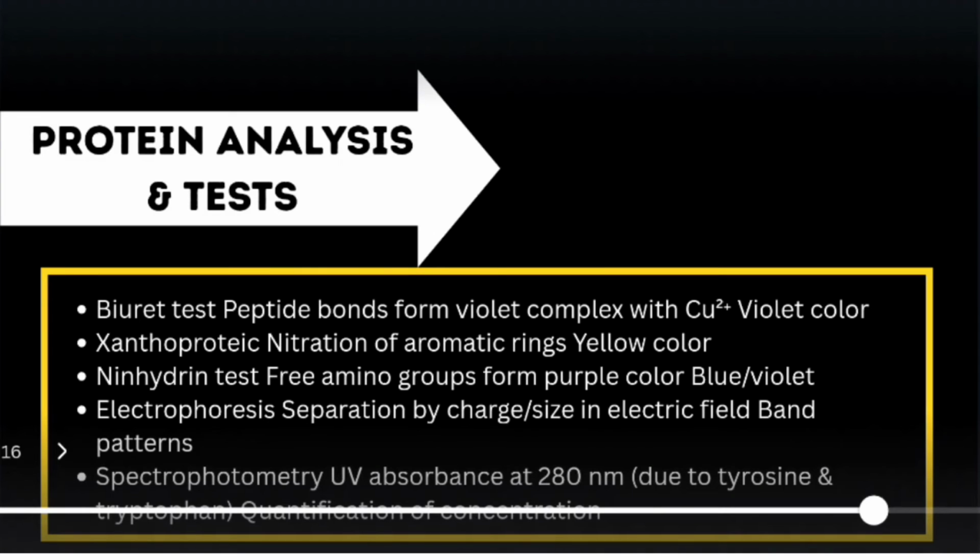Ninhydrin test: free amino groups form a purple color, that is blue or violet coloration. Electrophoresis: separation by charge or size in an electric field, where we observe band patterns. Spectrophotometry: UV absorbance at 280 nanometers due to tyrosine and tryptophan. Here we can quantify the concentration.